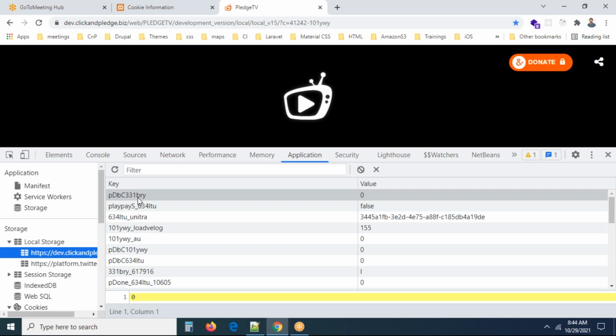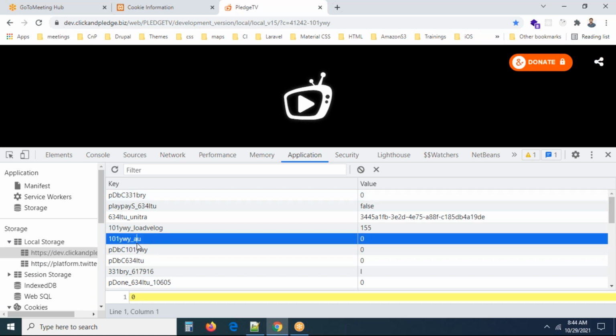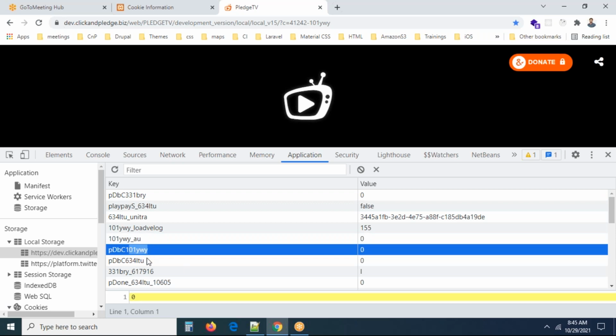This is PDBC, right? And play, and unit transaction ID, and this is a load event, a load log event. Actually, when the video is loaded, we have to send it to the server. The event information also I'm saving here. This is the name of the autoplay. AU stands for autoplay. Autoplay 0 means it should not autoplay. If it is 1, it should autoplay, something like this. And this is the name of the video, I believe. So PDBC 101, something like this.